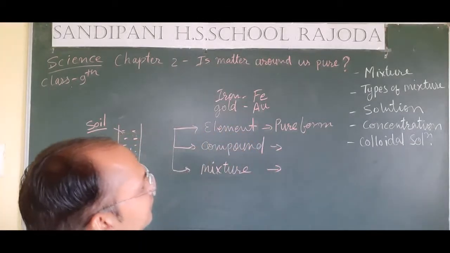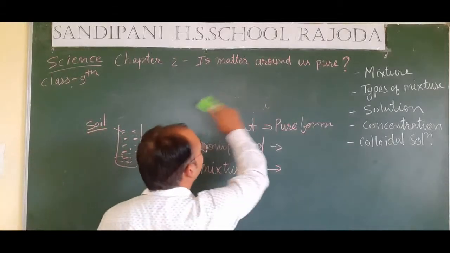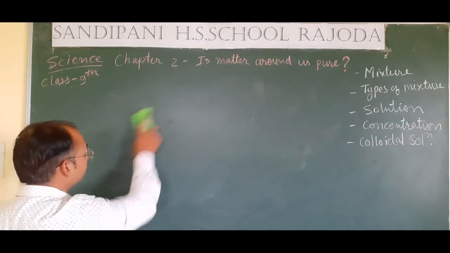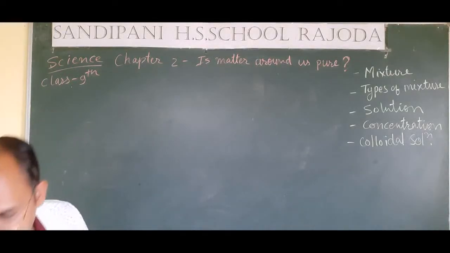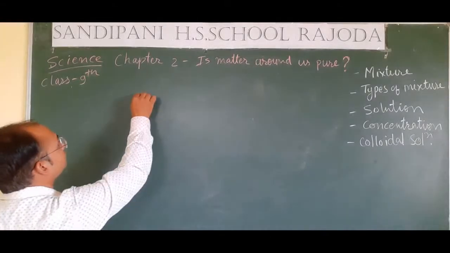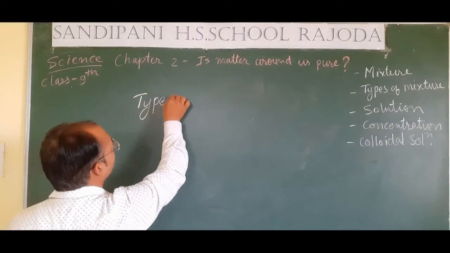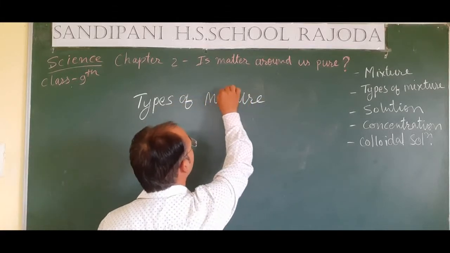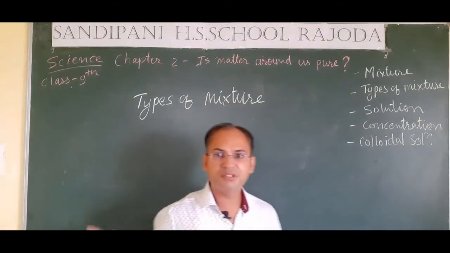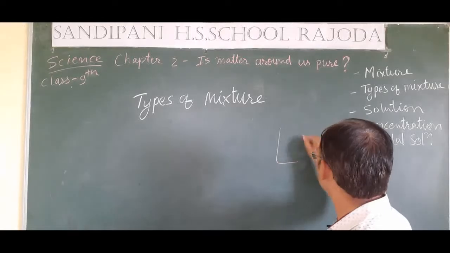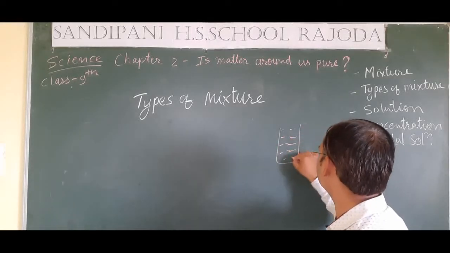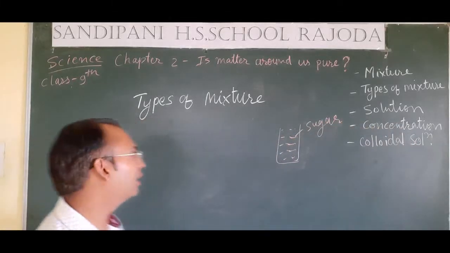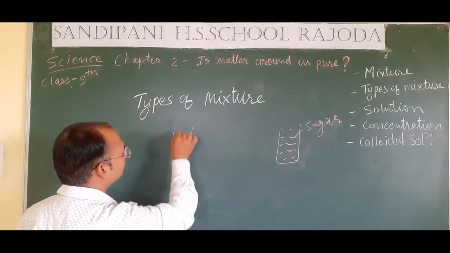Second thing students, let's see types of mixture. In this chapter we have to see only types of mixture. In two examples, we have seen that we add sugar in a glass of water, and in another glass of water we add soil.